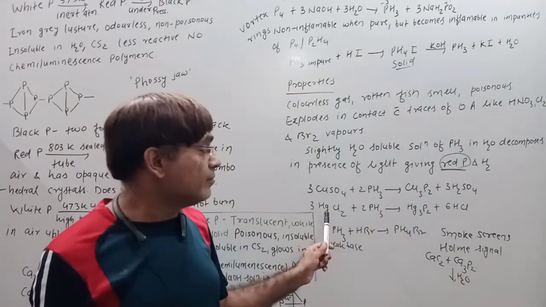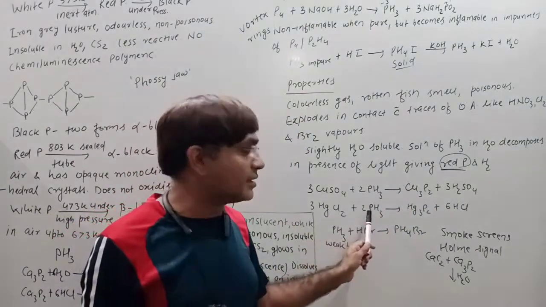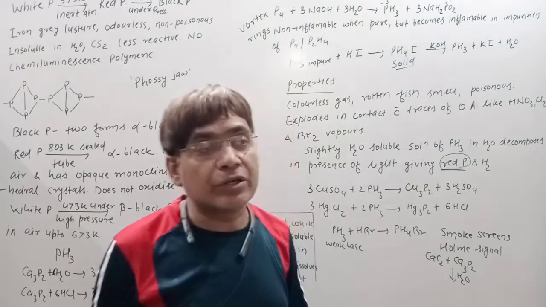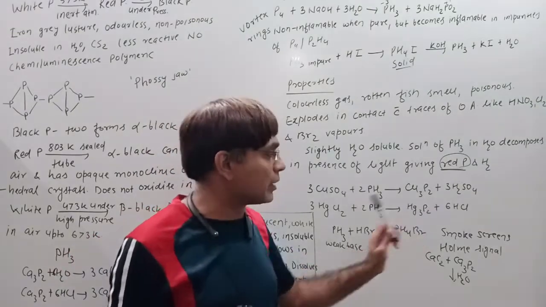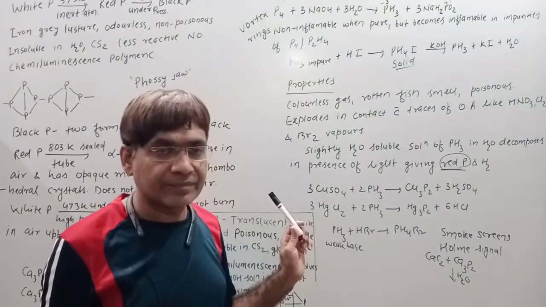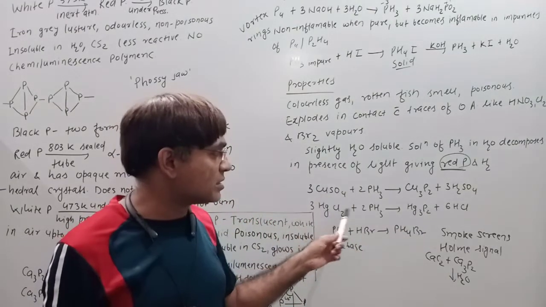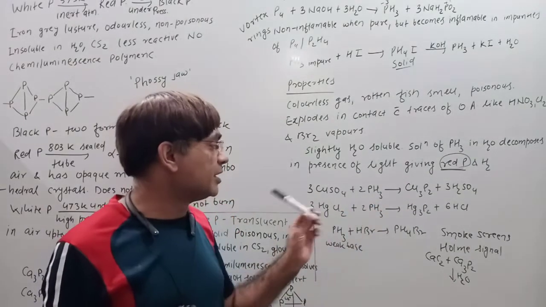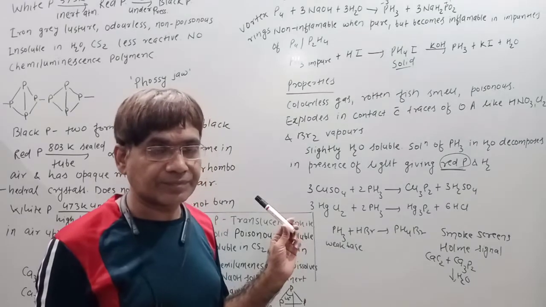Similarly, when HgCl2 is treated with PH3, a black precipitate of Hg3P2 is obtained along with HCl. Clear? So heavy metal salts form what? A black precipitate of the phosphides on treatment with phosphine.